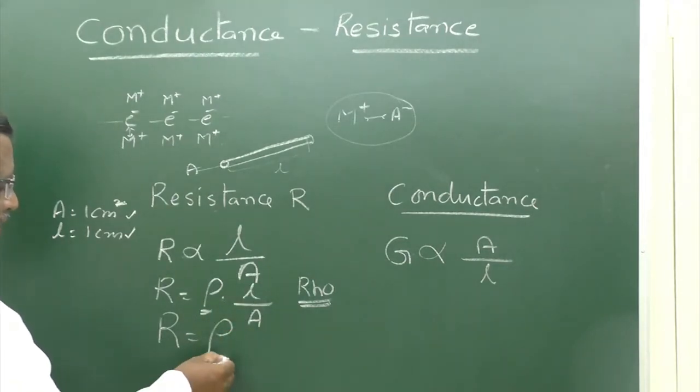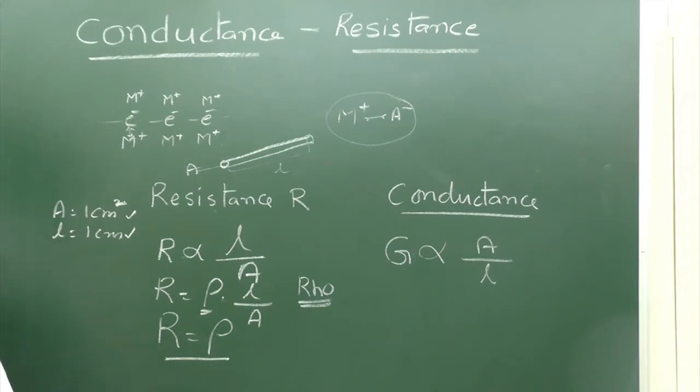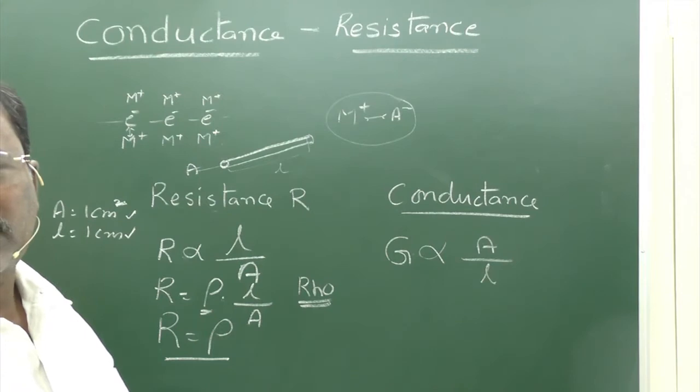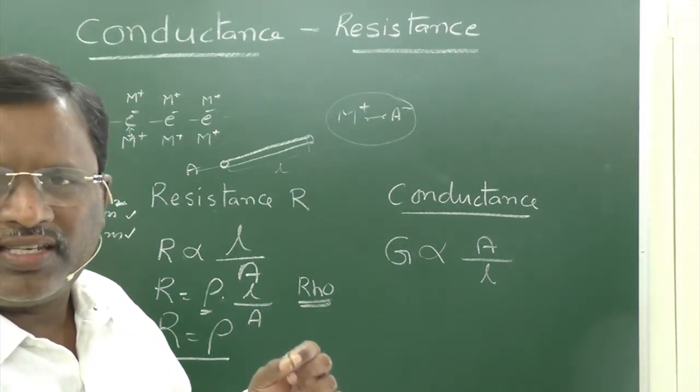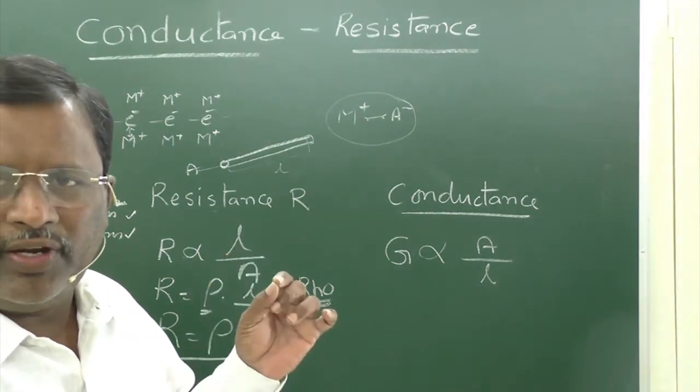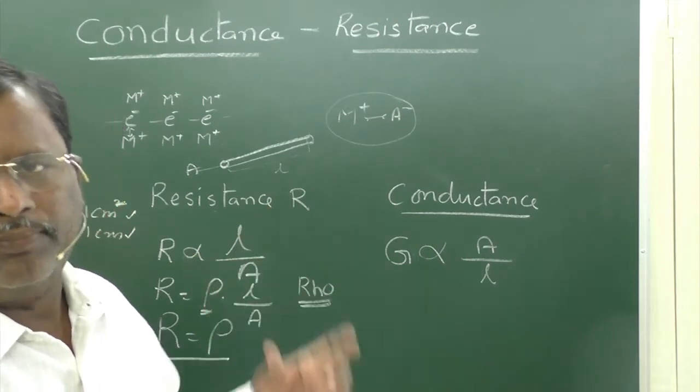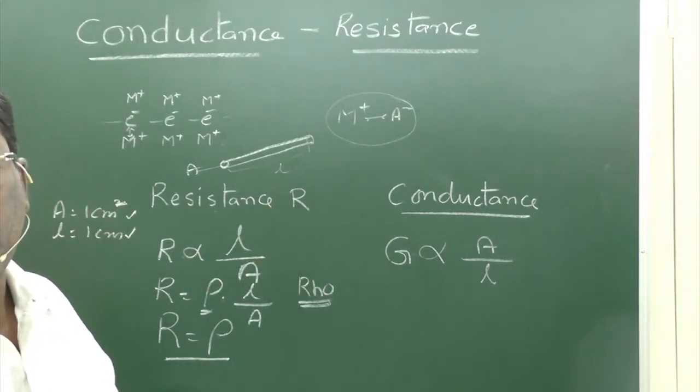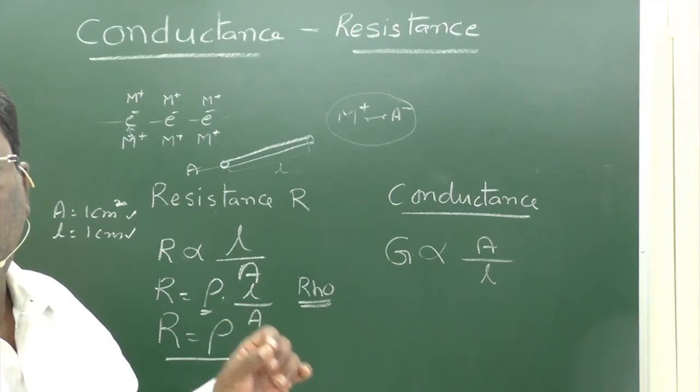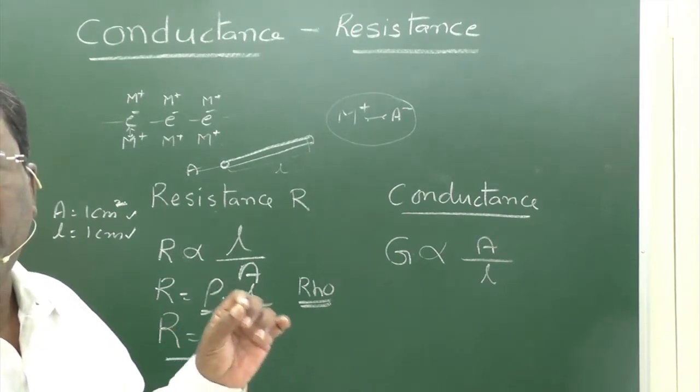So rho can be defined as the specific resistance or resistivity of that conductor.